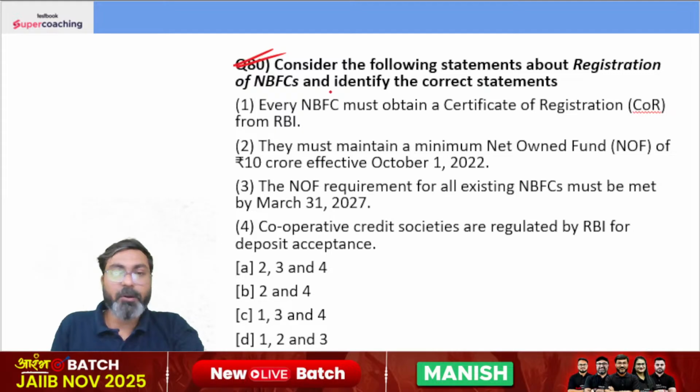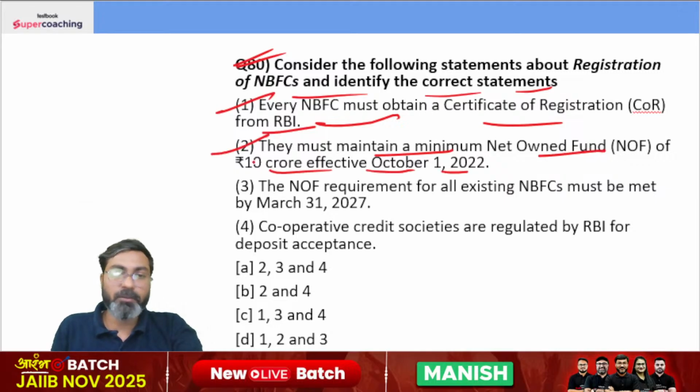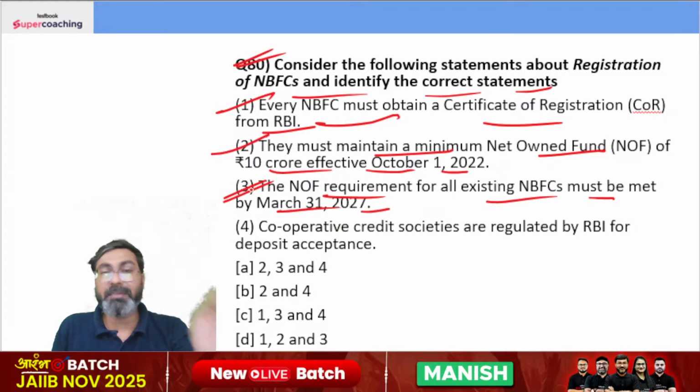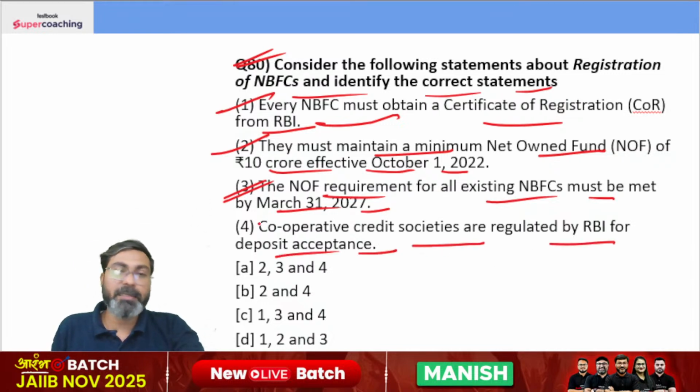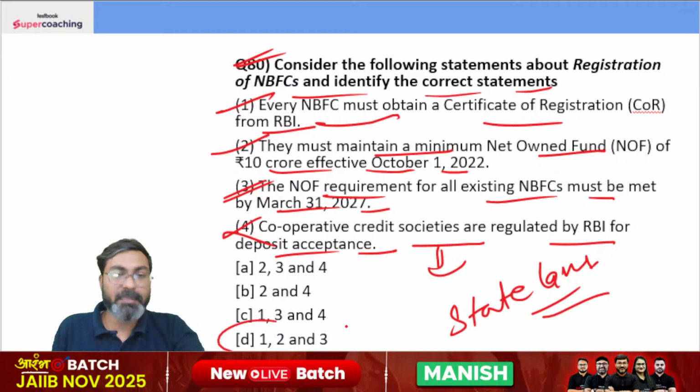Consider the following statements about registration of NBFCs and identify the correct statements. Every NBFC must obtain a certificate of registration from RBI. Yes, they have to. They must obtain a minimum net owned fund of 10 crore effective 1st October 2022. Correct. The net owned fund requirement for all existing NBFCs must be met by 31st March 2027 जो existing है. And the cooperative credit societies are regulated by RBI for deposit acceptance. Cooperative credit societies are not regulated by RBI. These are regulated under the state laws. The right answer is 1, 2 and 3.